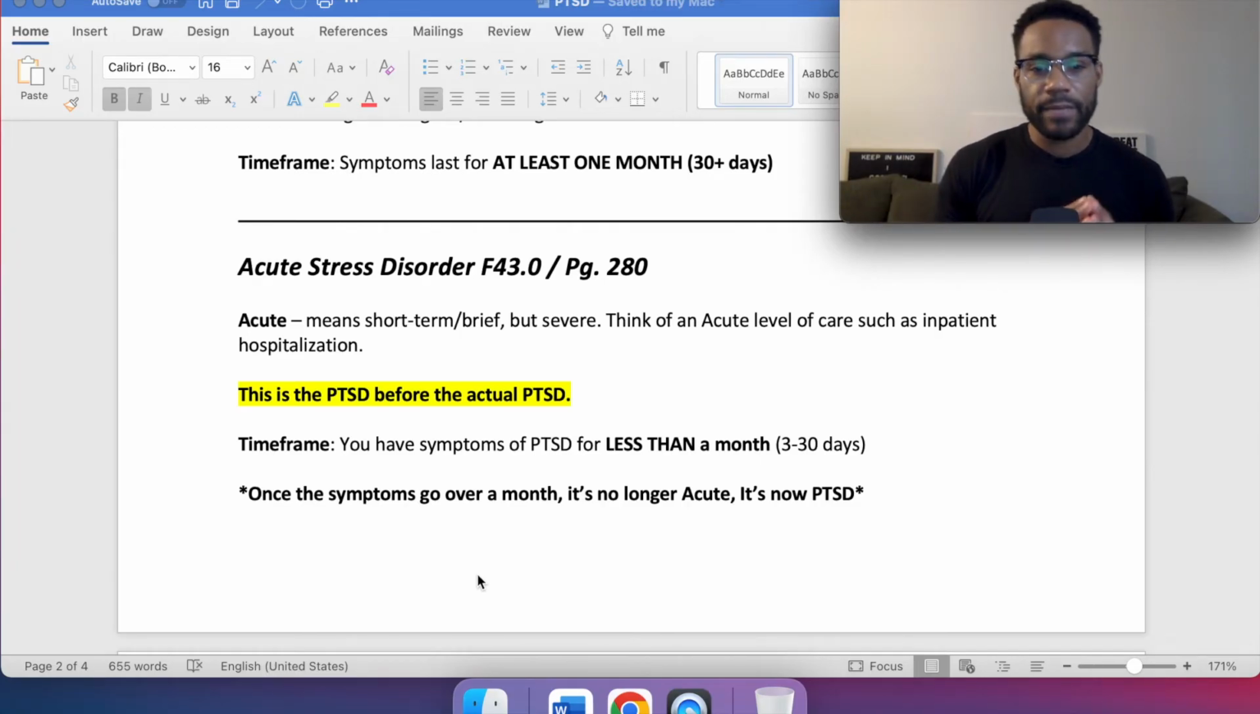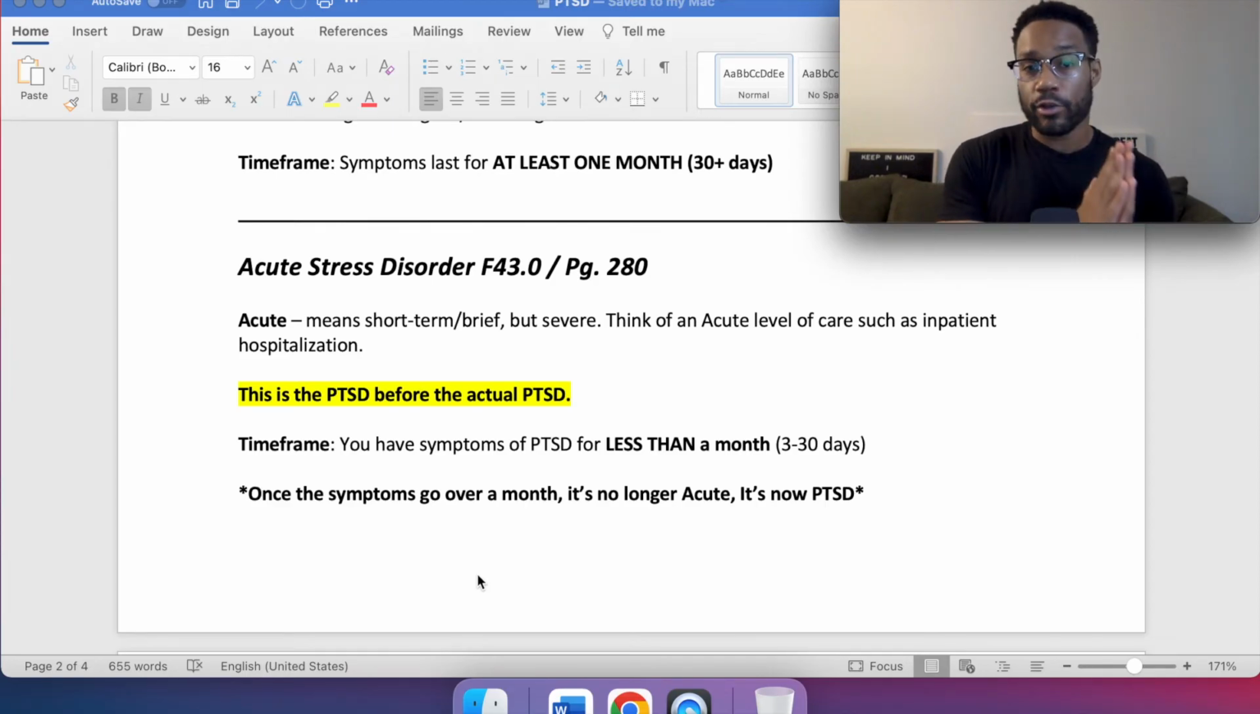The time frame: you have symptoms of PTSD for less than a month. Technically in the DSM, it says 3 days to 30 days. But again, the exam's not going to say, oh, it's only been 2 days, and want you to identify that it's acute stress disorder. They're not going to do that. But essentially, if someone experienced a traumatic event and it's under 30 days, you want to go with acute stress